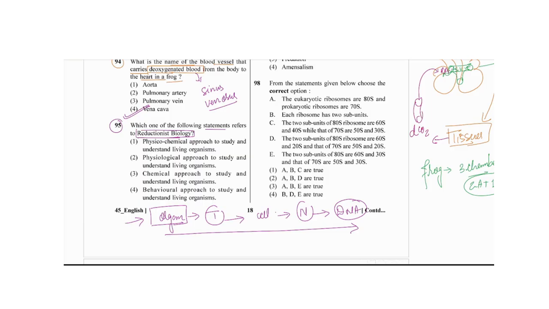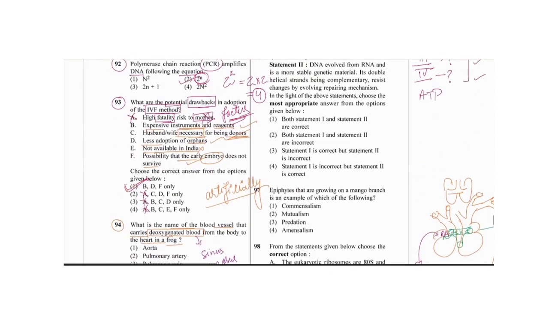So here reductionist biology is based on physical and chemical approaches, not only the physical, or only the biological, or only the behavioral. A single approach we cannot follow. Okay, so the direct answer is the first option. I hope this is much clearer to you.